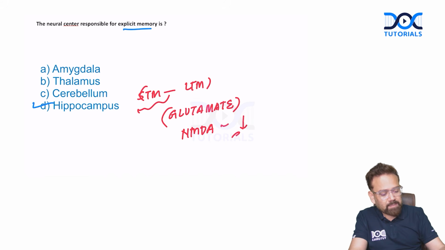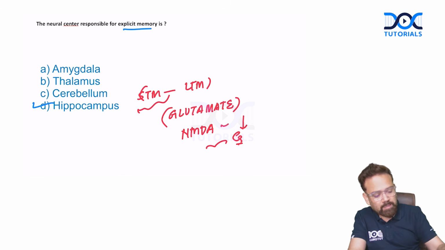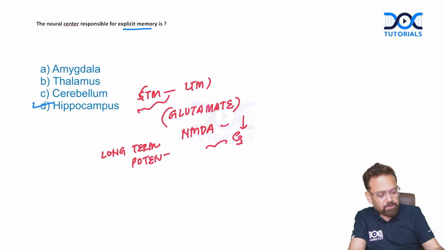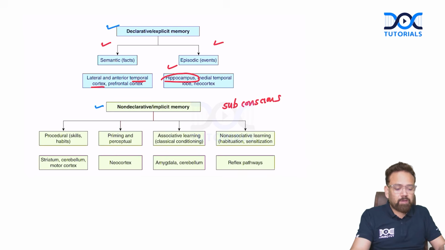When calcium enters inside the receptor, it will do a process, and that process is called long-term potentiation. I hope you remember this process. I have discussed it in detail in the main video. So it is long-term potentiation in the hippocampus, where short-term memory converts into long-term memory.